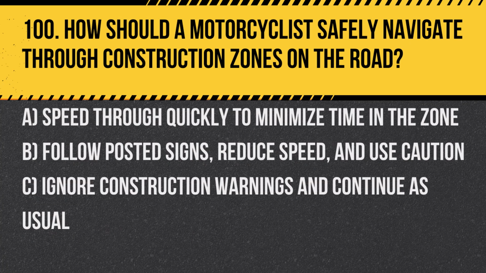Question 100. How should a motorcyclist safely navigate through construction zones on the road? A. Speed through quickly to minimize time in the zone. B. Follow posted signs, reduce speed, and use caution. C. Ignore construction warnings and continue as usual. Answer. B. Follow posted signs, reduce speed, and use caution to safely navigate through construction zones, avoiding potential hazards and complying with temporary traffic regulations.